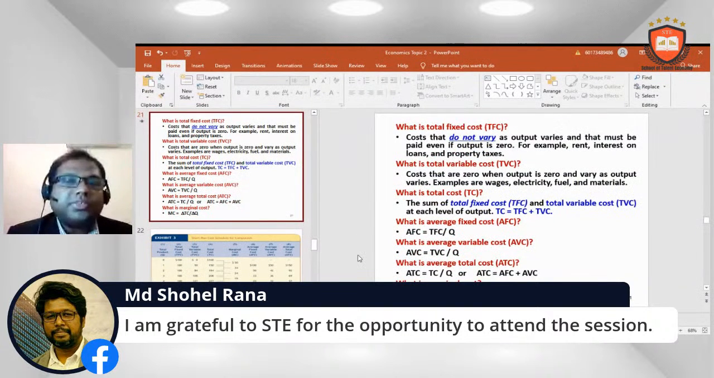When we do our business, we have to understand the total fixed cost, total variable cost, total cost, average fixed cost, average variable cost, and average total cost. This is very important. What is the total fixed cost? Total cost that does not vary as output varies, and must be paid even if output is zero. For example, rent, interest on loans, and property taxes.